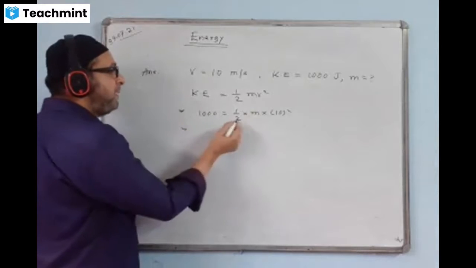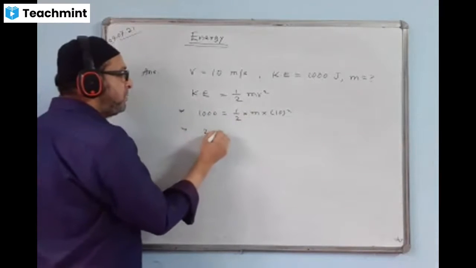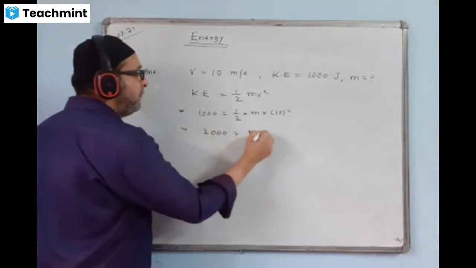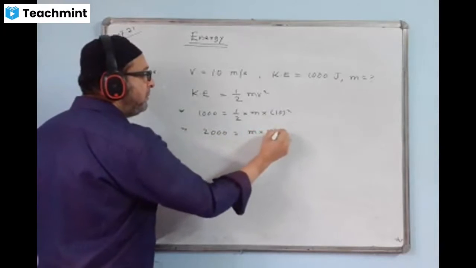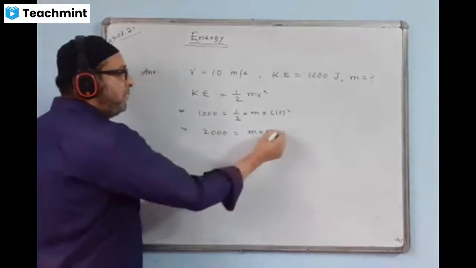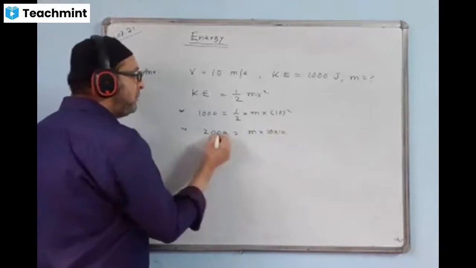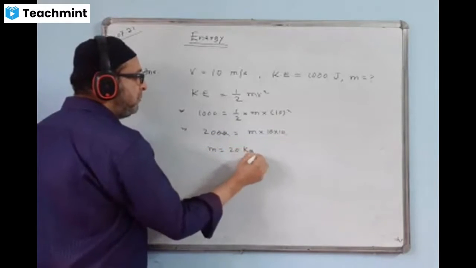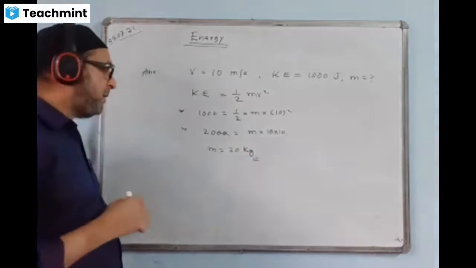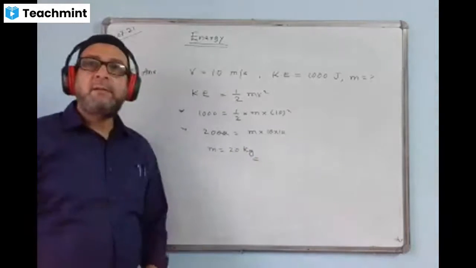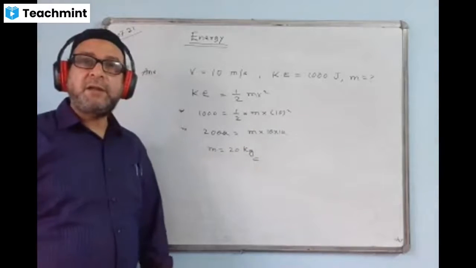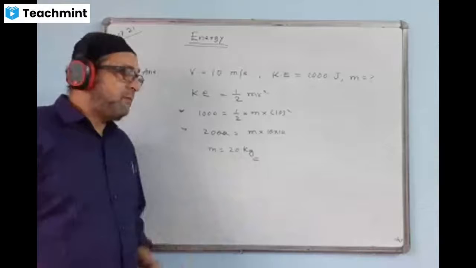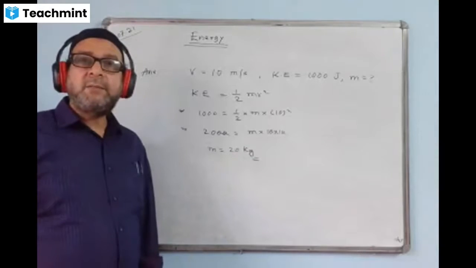If you want, you can cross multiply like this. 2000 equal to m, 10 into 10. 10 cancel, 10 cancel. Therefore, m is coming 20 and unit is kg. Very good. You have done it correctly. You must give a correct unit also. Mass is coming 20 kg.